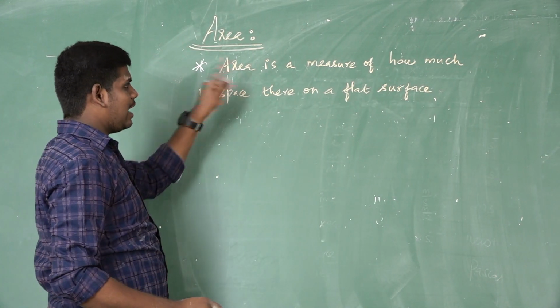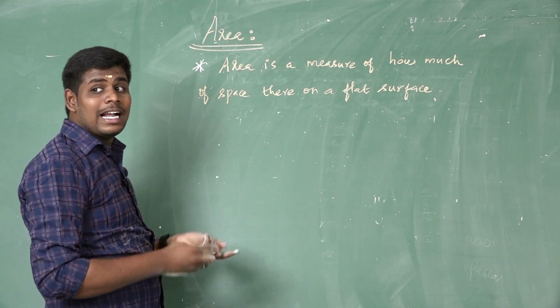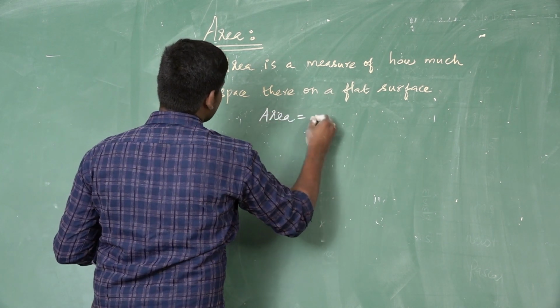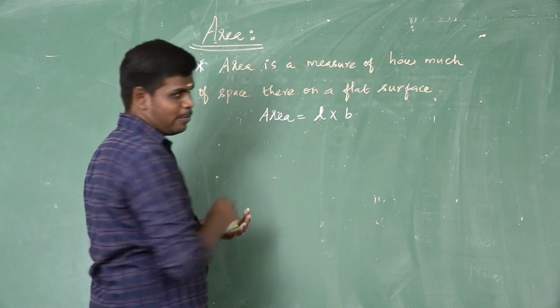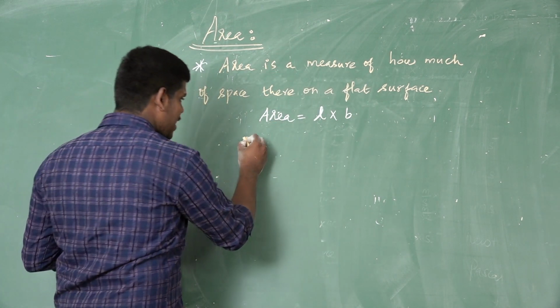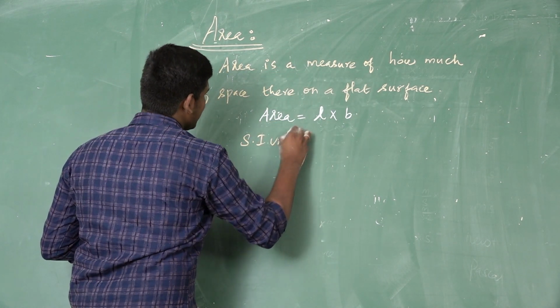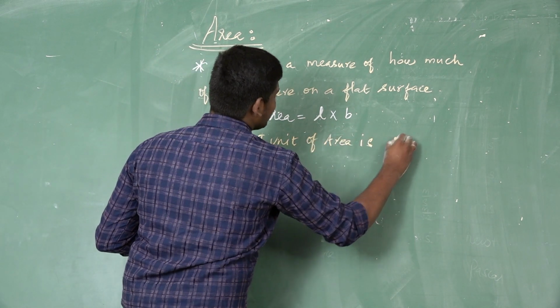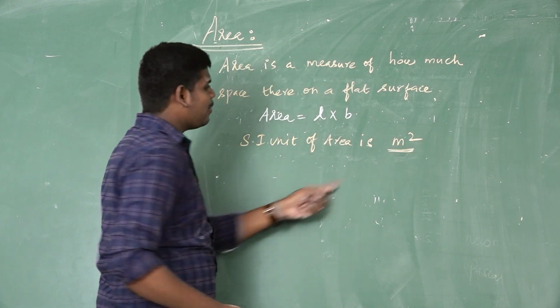The area of a land is derived by multiplying its length and breadth. So area is equal to length into breadth. What is the SI unit of area? The SI unit of area is meter square. How are we saying meter square?